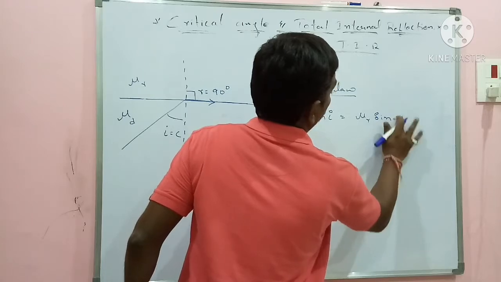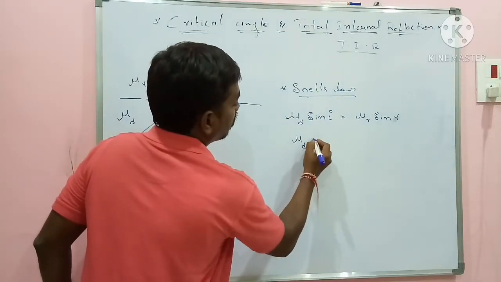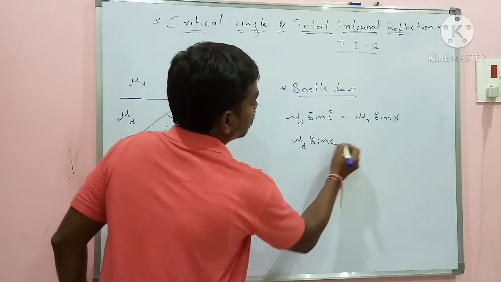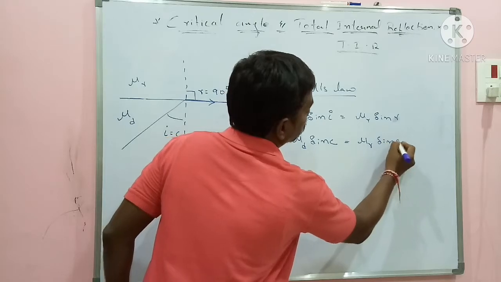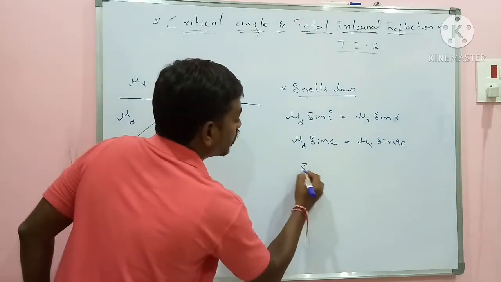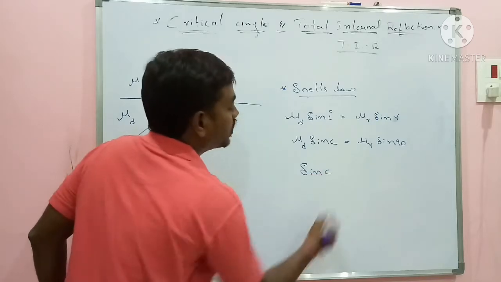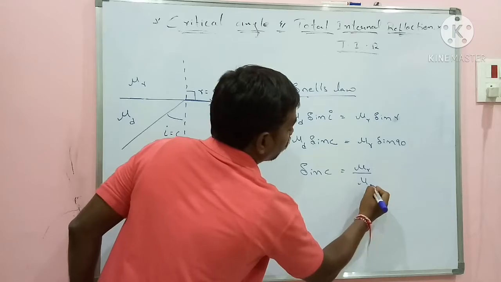So mu d sin C will be equal to mu r sin 90. Sin 90 value is 1, so I can write sin of angle C is equal to mu r by mu d.